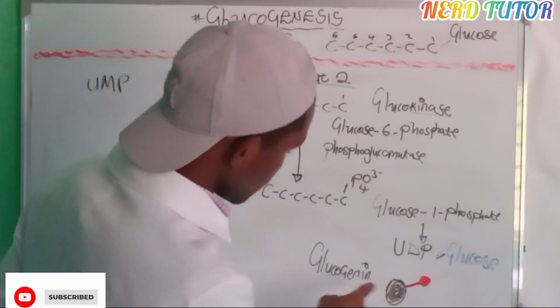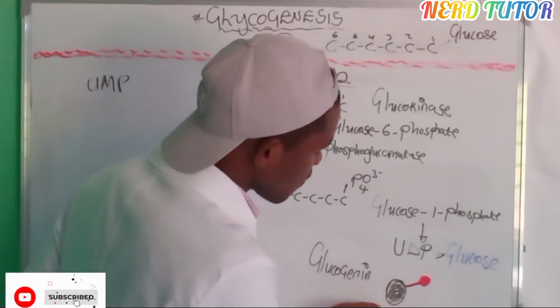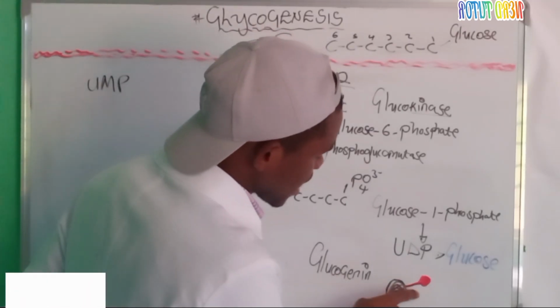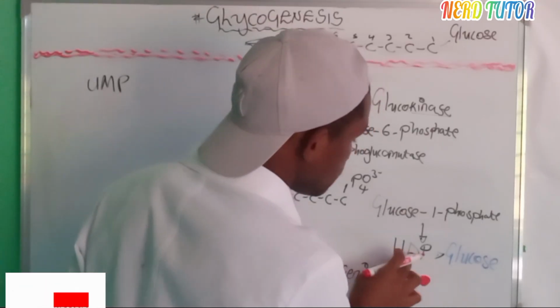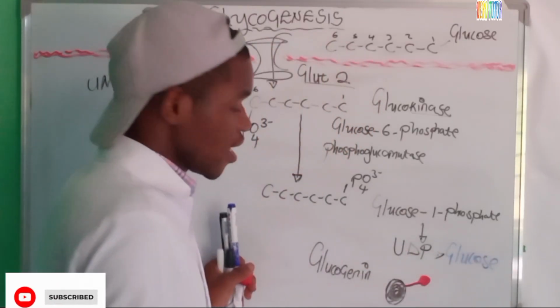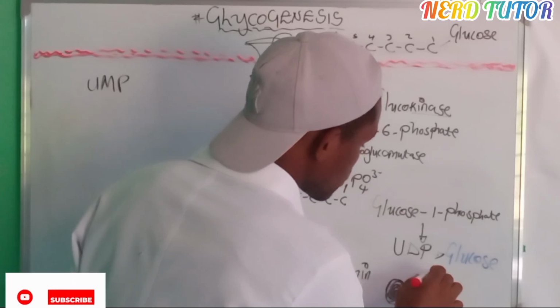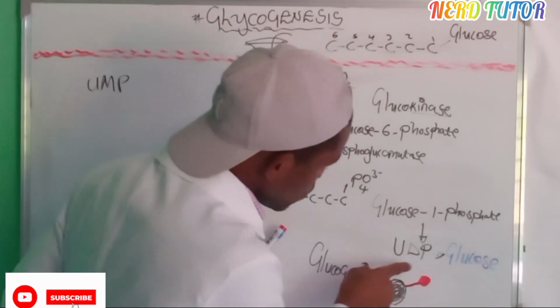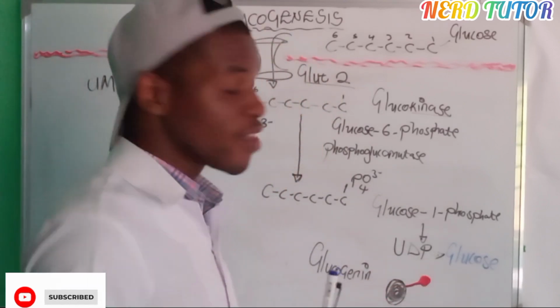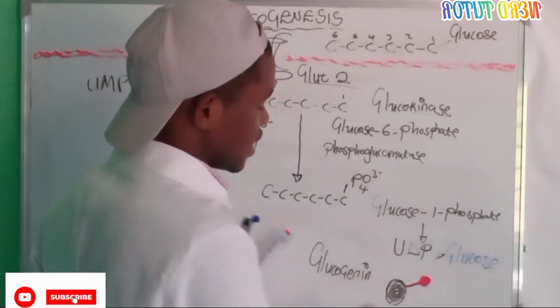We store glucose in the form of what? Glycogen. So now here, this glycogenin that we have, since it has this tyrosine, is where the UDP-glucose will be attached. What you need to note is that this UDP is just allowing for the movement of the glucose here.